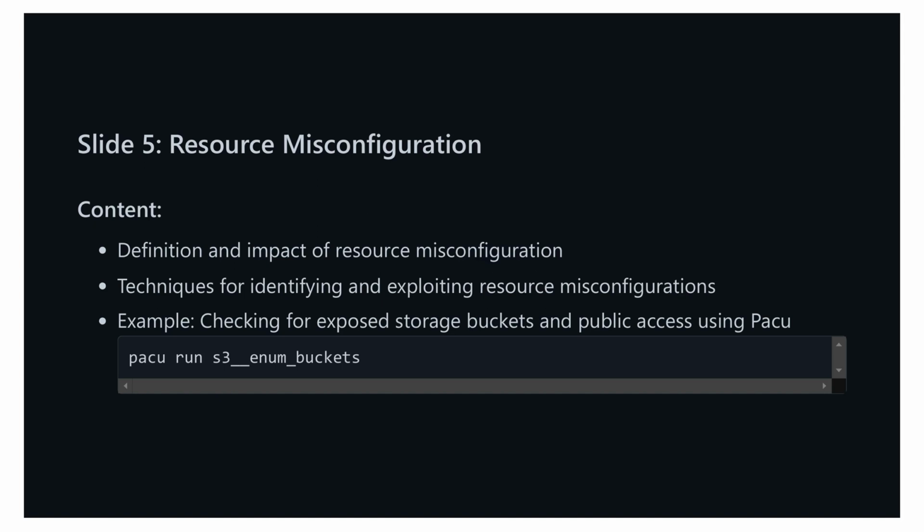For example, using PACU to check for exposed storage buckets and public access can reveal significant security lapses. You can run the command PACU run S3 enum buckets to enumerate and evaluate the security of your S3 buckets. Next, we will delve into logging information exposure. We'll cover its definition and impact and discuss how to identify and exploit exposed logging information, with a specific focus on using CloudTrail for analyzing cloud logs for sensitive information.